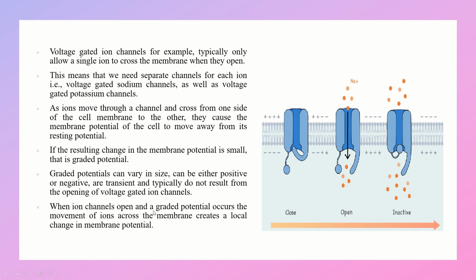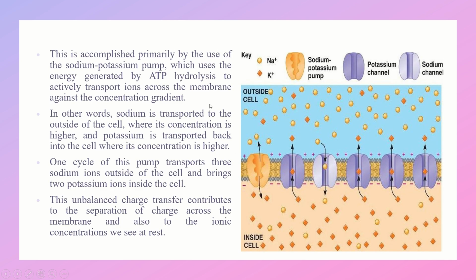And when ion channels open and a graded potential occurs, the movement of ions across the membrane creates a local change in membrane potential. And this is restored primarily by the use of the sodium potassium pump. We know that this pump uses the energy generated by ATP hydrolysis to actively transport ions across the membrane against the concentration gradient.